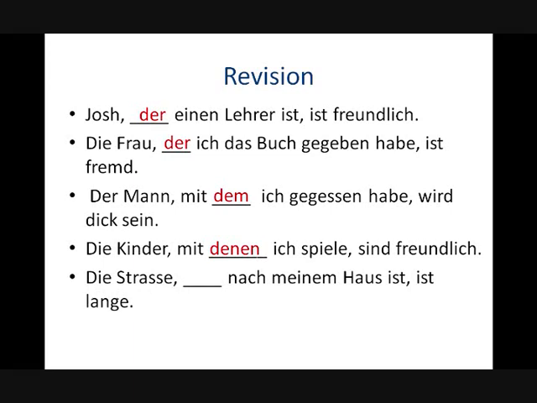Next sentence. Die Straße, die nach meinem Haus ist, ist lang. That is, the street that is past my house is long. So what's our antecedent? What are we referring to here? Well, we're referring to die Straße. We know that die Straße is feminine. So we know that we have a feminine relative pronoun. Now hold on a second.